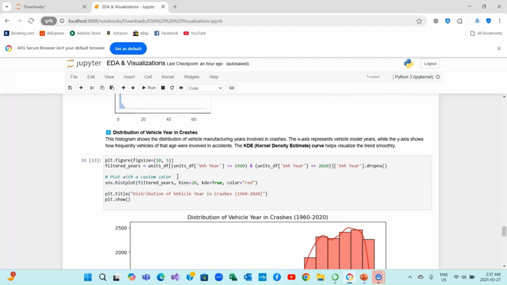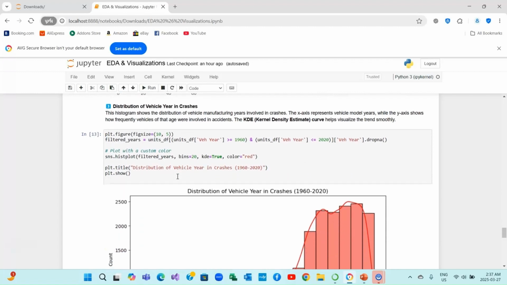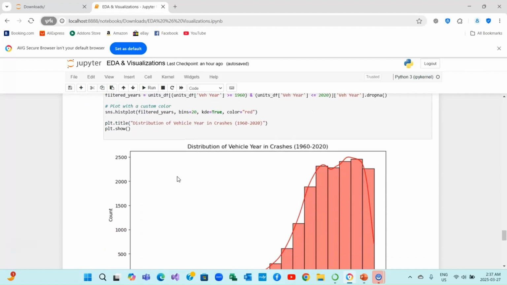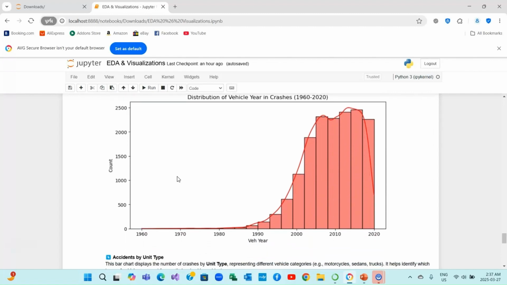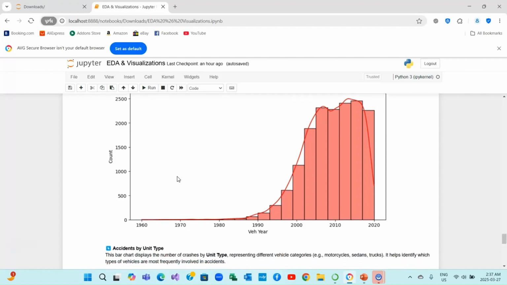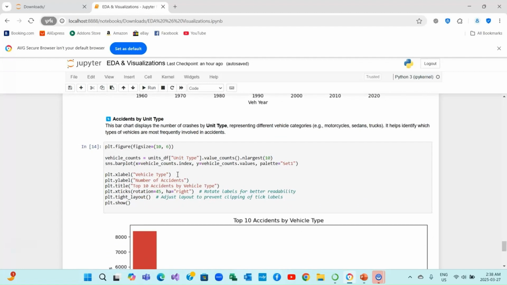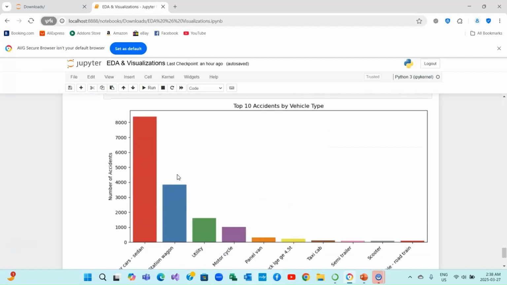And this histogram shows the distribution of vehicle manufacturing years in crashes. Older vehicles are less involved, while crashes with newer cars are more frequent. The peak around 2010-2020 suggests that most accidents involve newer vehicles, likely due to their higher numbers on the road. Next is the accidents by vehicle type. So the graph highlights the top 10 accidents by vehicle type, with the sedan leading, followed by station wagons.